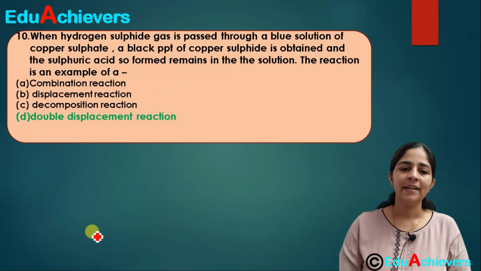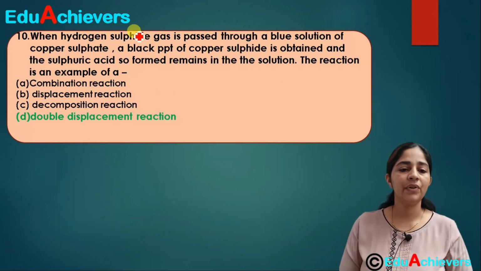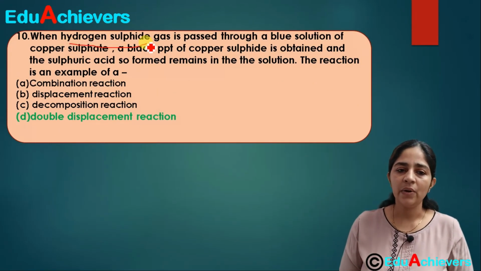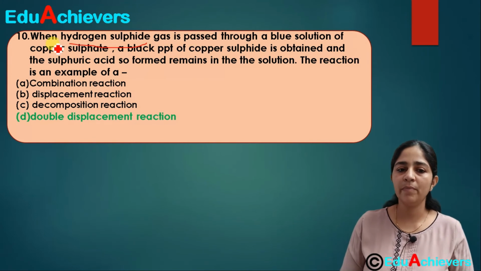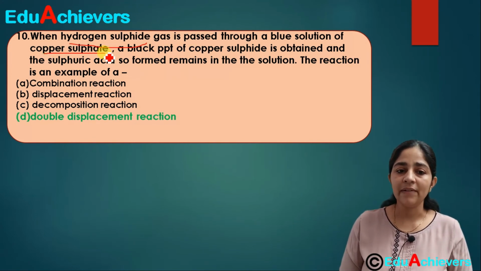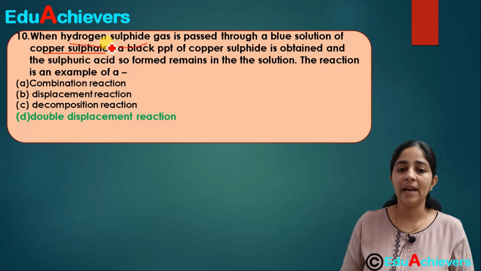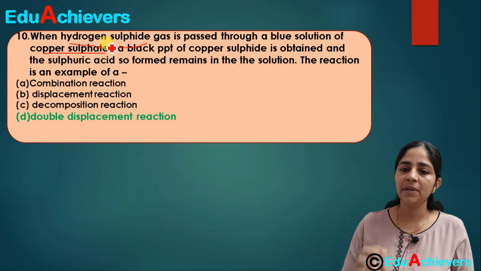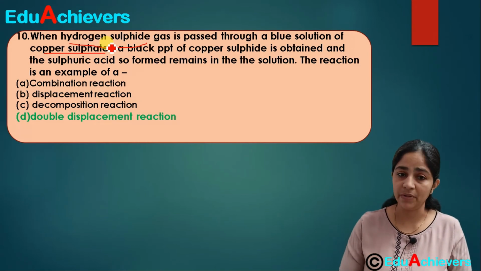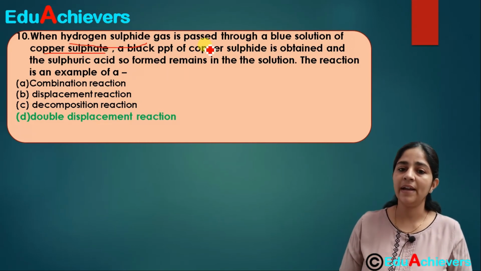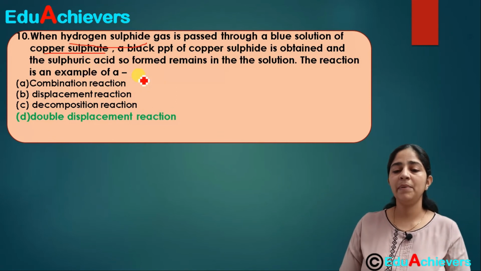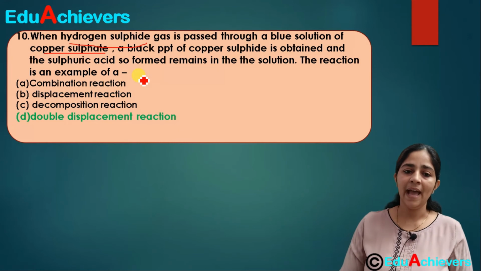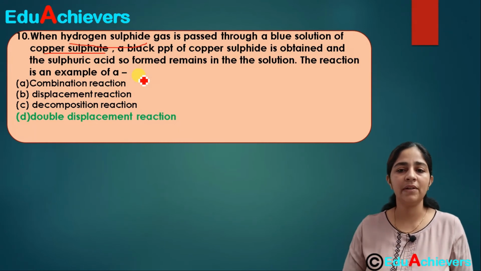Moving on further, the 10th question which I have taken for you is: when hydrogen sulfide gas is passed through a blue solution of copper sulphate, a black precipitate of copper sulfide is formed, and sulfuric acid is also formed in the reaction.